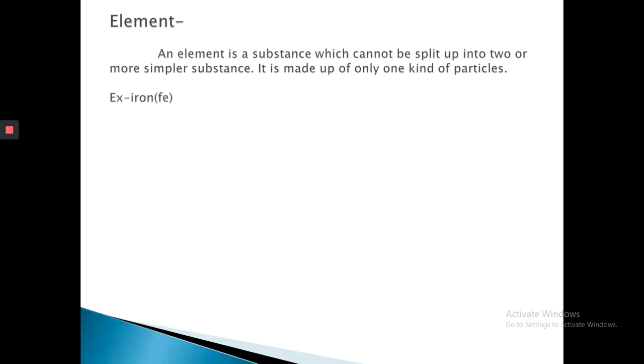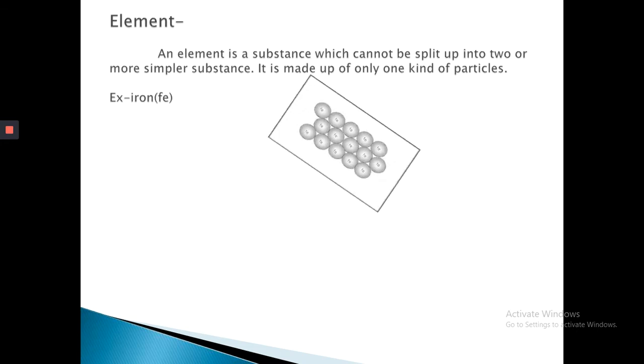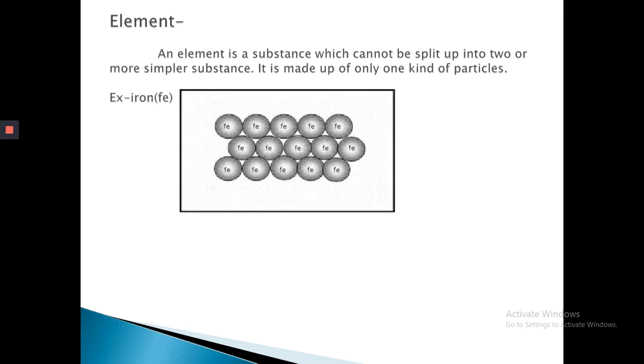What are elements? An element is a substance which cannot be split up into two or more simpler substances. It is made up of only one kind of particles. For example, iron. This iron is made up of only the same kind of particles, that is iron particles.